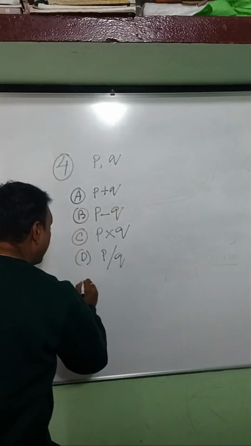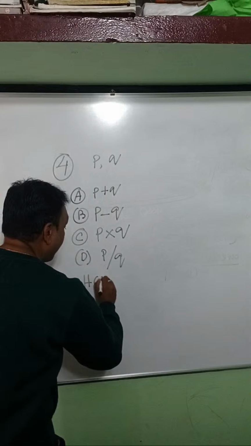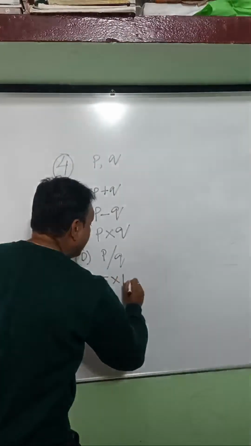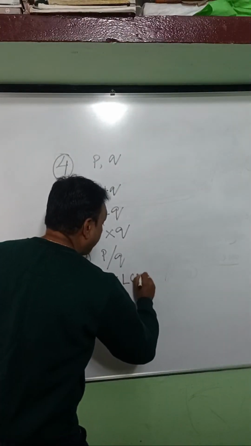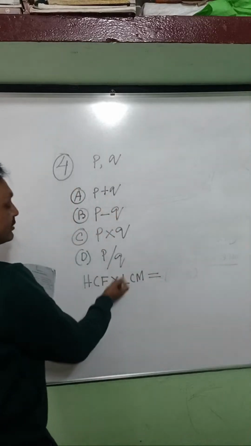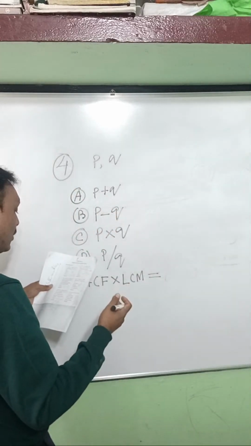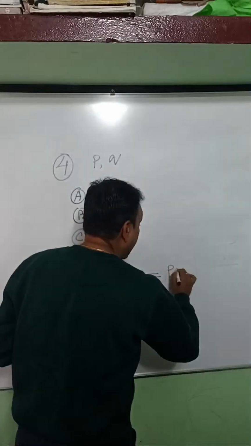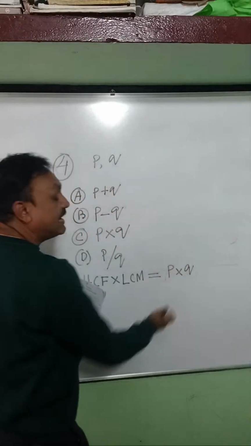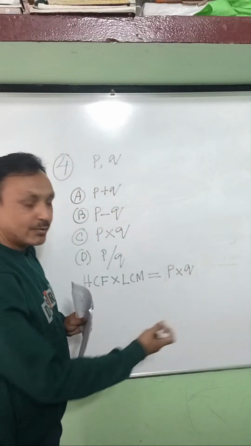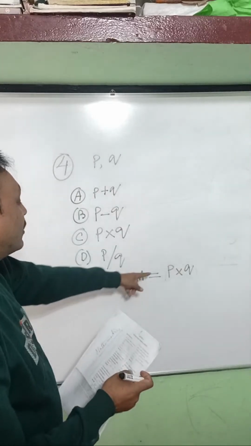We know that HCF into LCM is equal to the product of these two numbers, that is p and q. If I consider p and q as the two numbers, then the answer will be p into q.